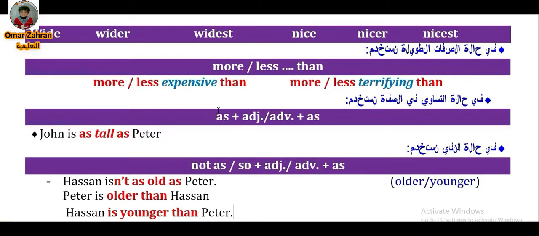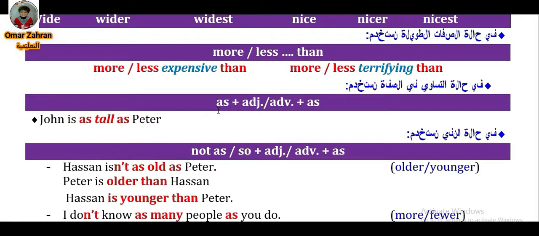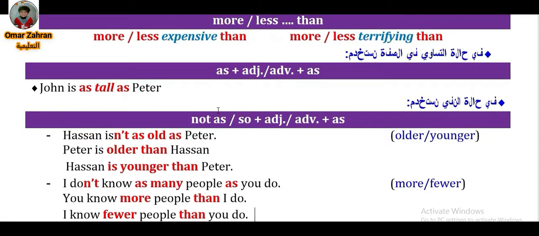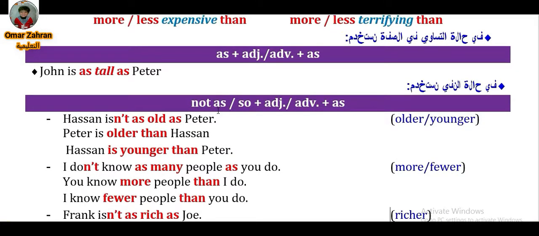If there are two things or two persons the same in something, we can put the adjective in the middle of as...as, or so...as. As I can tell you, John is as tall as Peter, Hassan isn't as old as Peter. Peter is older than Hassan in the comparative form. Old is a short adjective, so we add er. Hassan is younger than. Young is a short adjective.